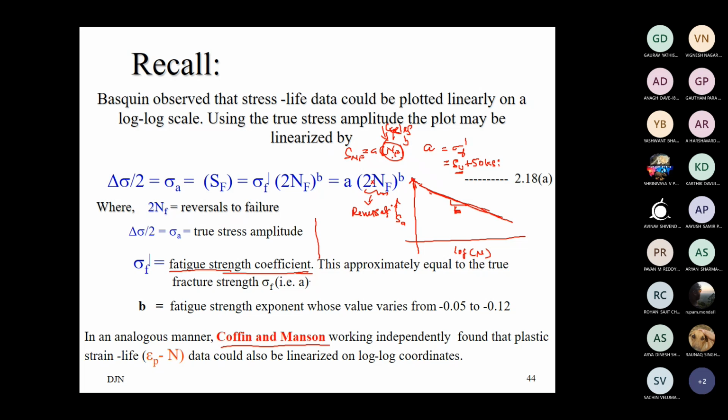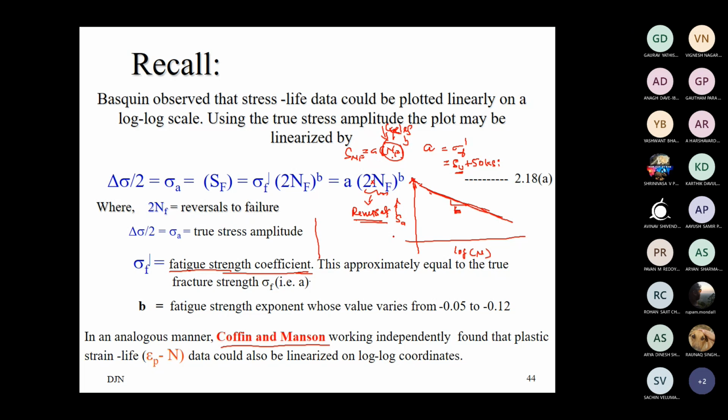You can write in terms of reversals or cycles, but there is not much use of reversals in the SN approach. In the strain life approach, as we identified in the numerical solved in the previous class, as you start deforming or loading the bar, you have one particular strength, and then you have to apply the hysteresis loop equation to obtain the stress at the next load point. Therefore the reversal concept is much more appropriate in the strain life approach, not in the stress life approach.